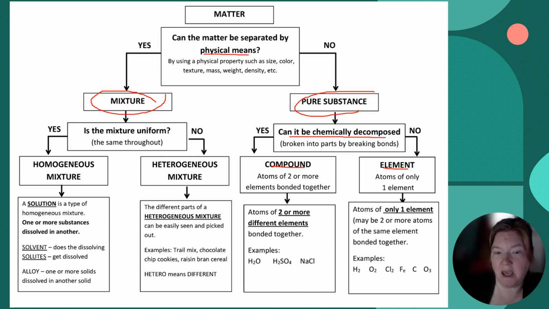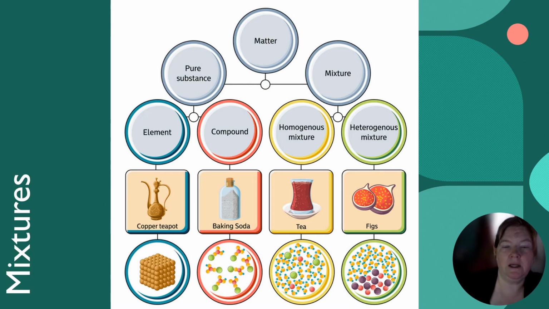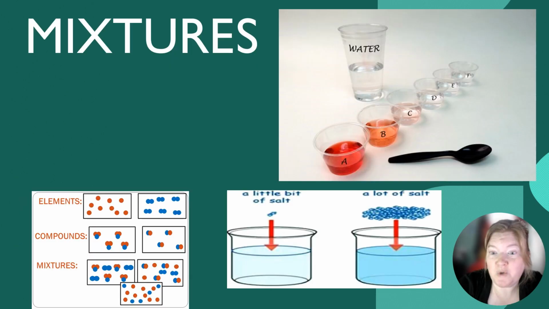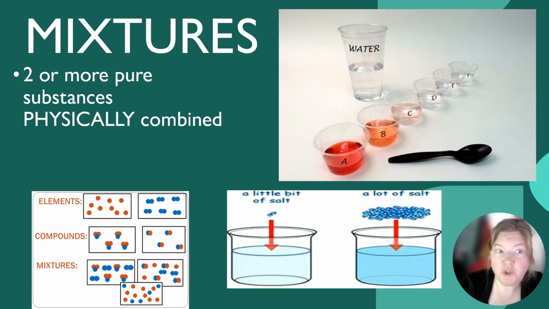Can it be broken down chemically? If no, it's an element. If yes, it's a compound. So it gives a great flow chart for you to use as a reference. Again, we are going to be focusing here on mixtures, which are a type of matter. So what is a mixture? It's two or more pure substances physically combined. That's why we had to learn pure substances first, because now with mixtures, we're combining them.